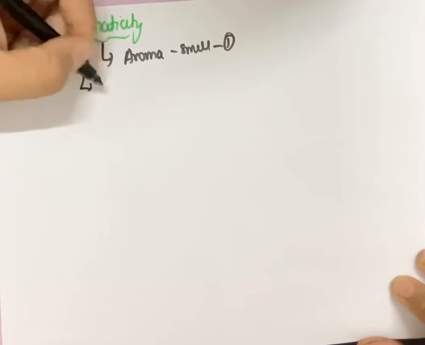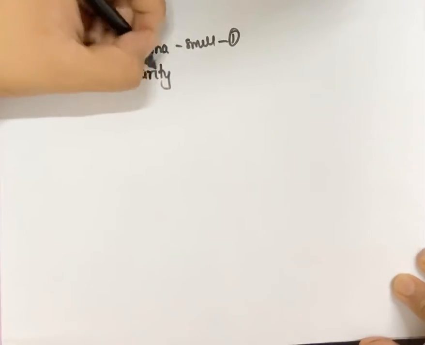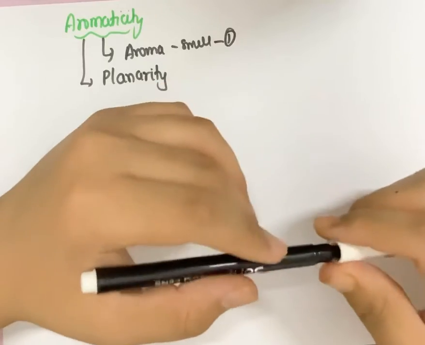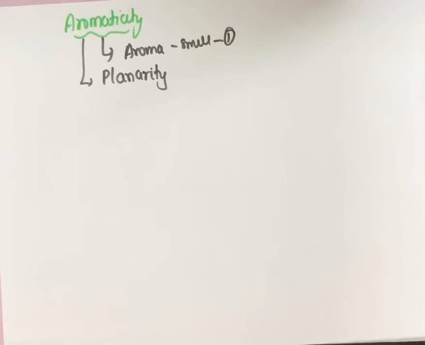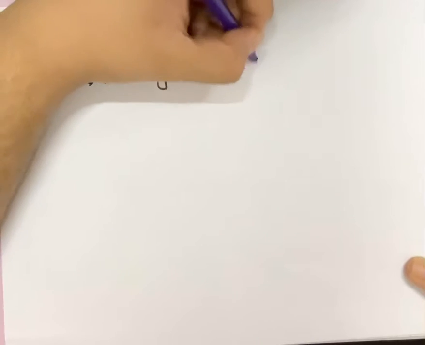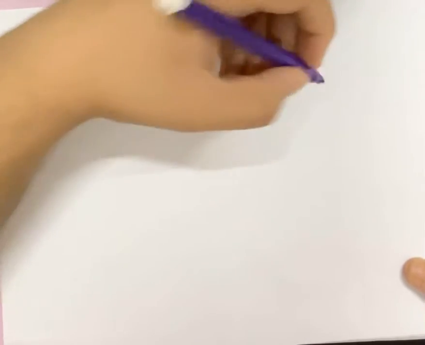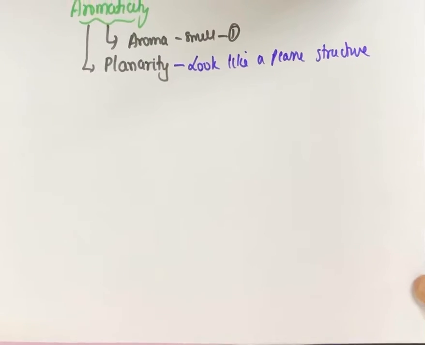The next criteria is planarity. Now what is the meaning of planarity? That it will pass through a plane. If I keep the compound in a plane, it will look like it is in a plane. It will not be any form of a staggered structure without a plane. So it will look like a plane structure, a 2D structure. Fine.